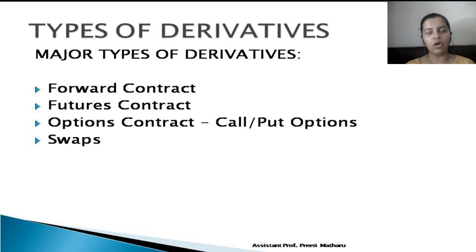Now these four are the major types of derivatives. However, there can be other types also, making combinations of these, like there are swaptions, which is a swaps and options mix. Then there are even LEAPS, which is basically an option but for a longer period of time. But if we talk about the major types of derivatives, these four are the major types of derivatives.